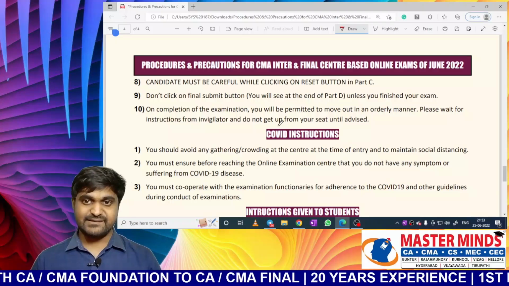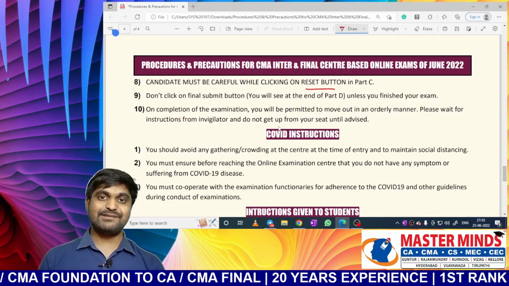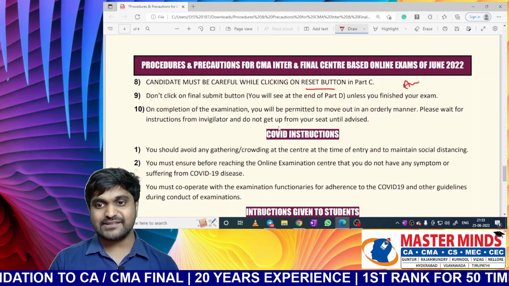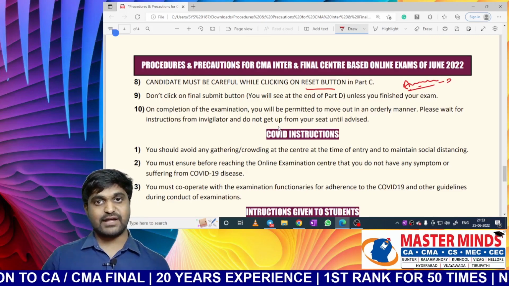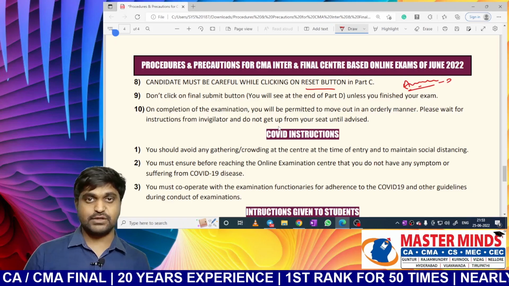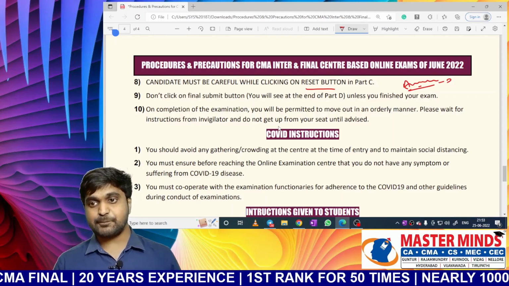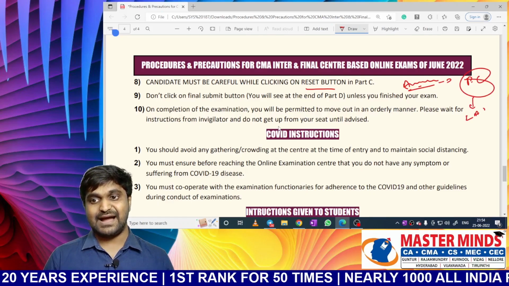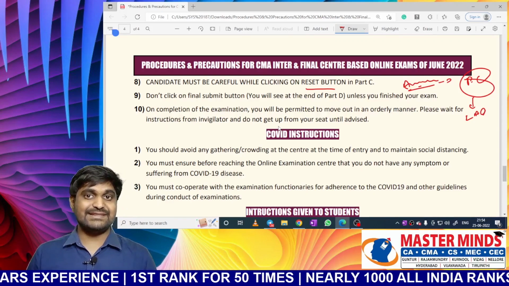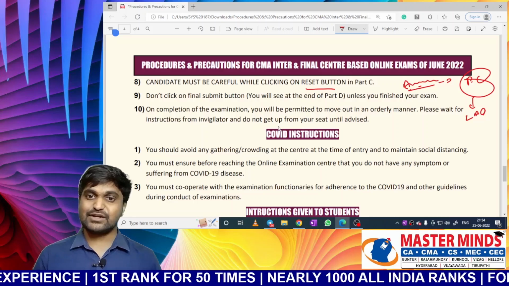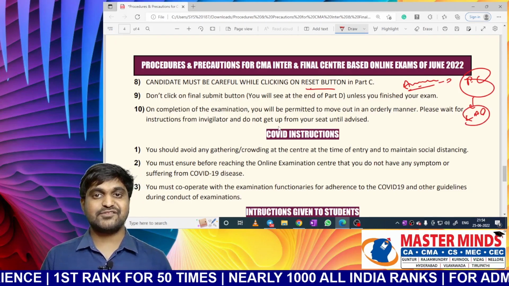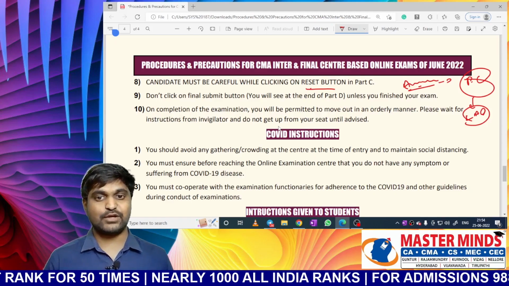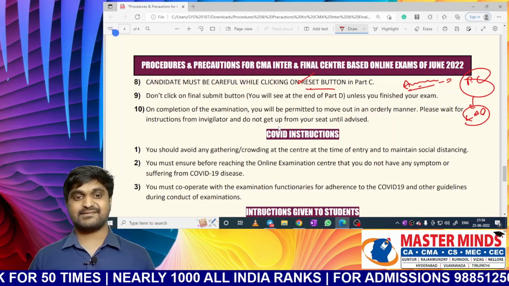Sir, in part C, there is a button called the reset button. What happens if I click on that reset button? If you click on that reset button, then all your answers will vanish. Sir, all your answers means in part A, part D also, no? No. All your answers provided in part C will vanish. Part C is about lengthy answer questions. I think you already typed lengthy answers for that. So if you click on the reset button, then all your answers will vanish. So please be careful while clicking on the reset button given in part C.